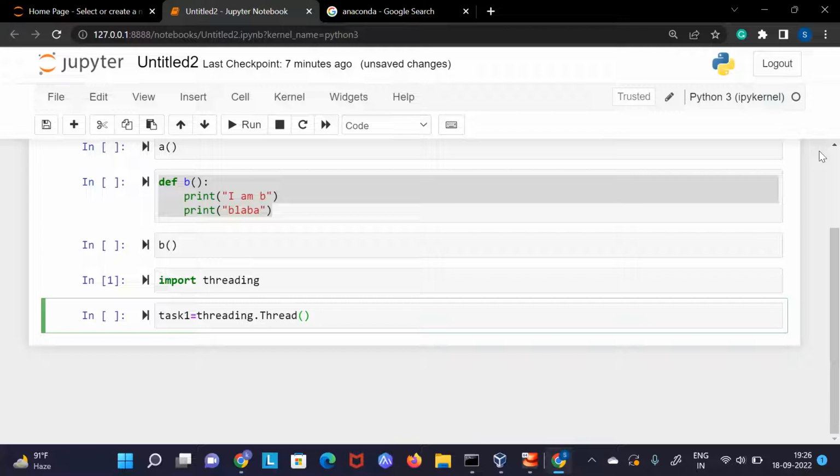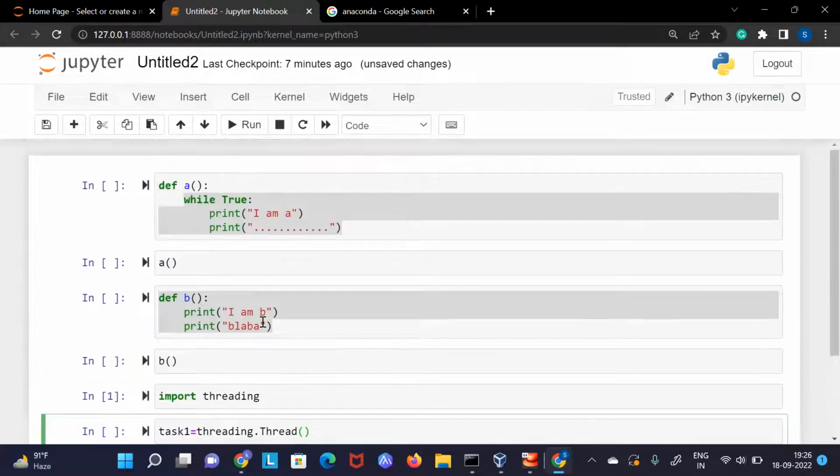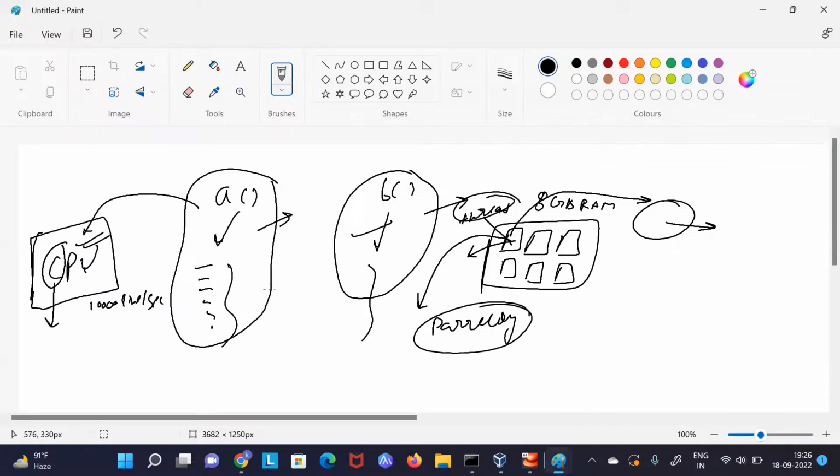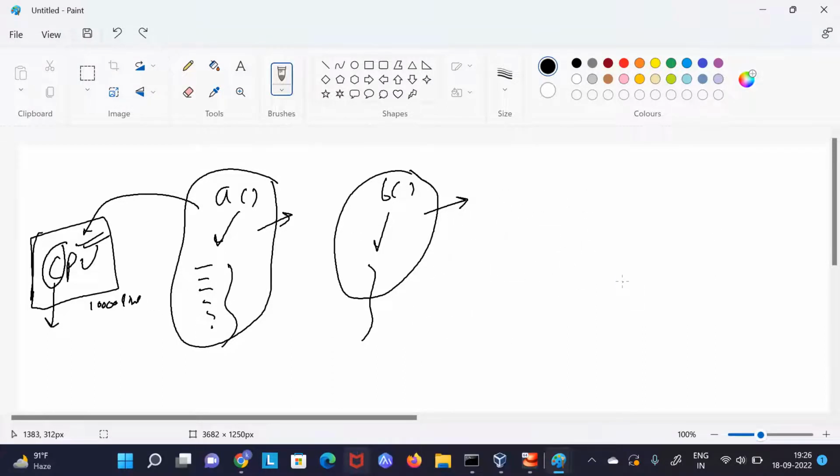I hope it is going clear to you guys. If you wanted to know what is happening behind the scene, let me clear the screen. A lot of things we have discussed here.